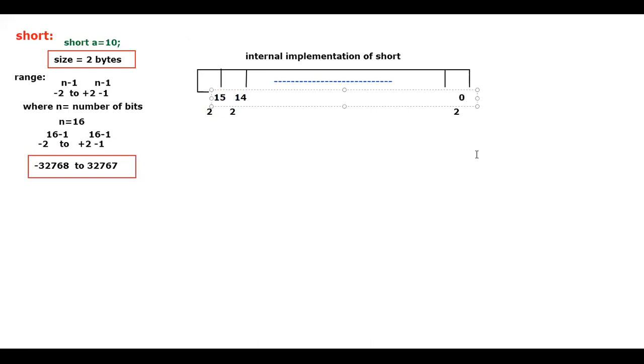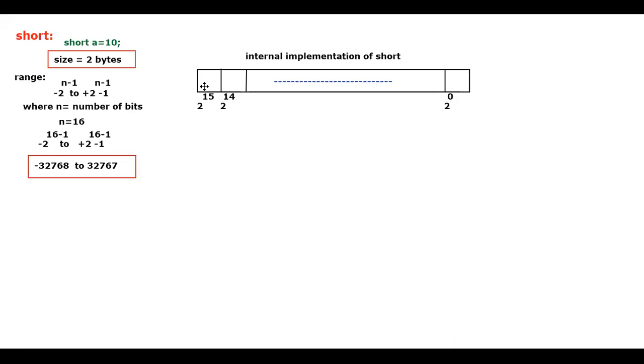Is that clear for you guys? Is that clear for everyone? So I would like to place it here. According to this, I will try to place this as well. It's 2 to the power of 15, 2 to the power of 14, and you can see now this is 2 to the power of 0, and till you have these boxes. Whether it is a positive number, if you want to store, you can store it in the same way. Whether it is a negative number, already you came to know how you're going to convert into one's complement from the two's complement, and the two's complement is what you're going to store. Whether it is a byte, whether it is short, the MSB is MSB itself. There is no difference at all.